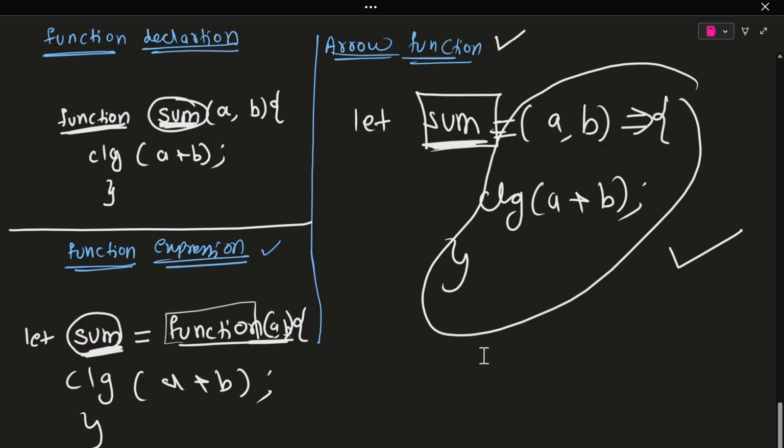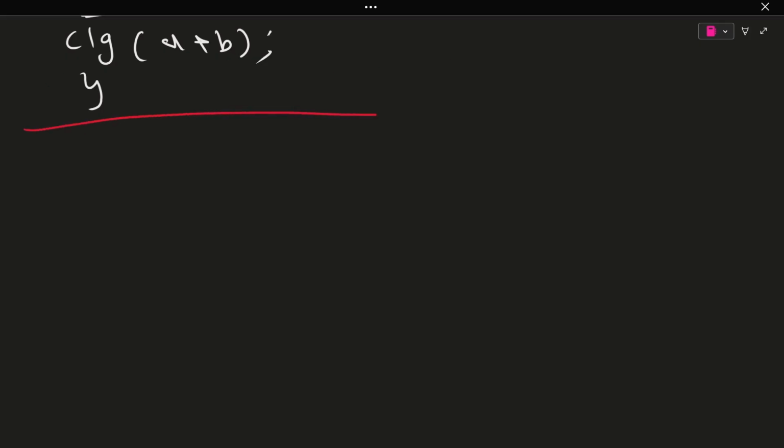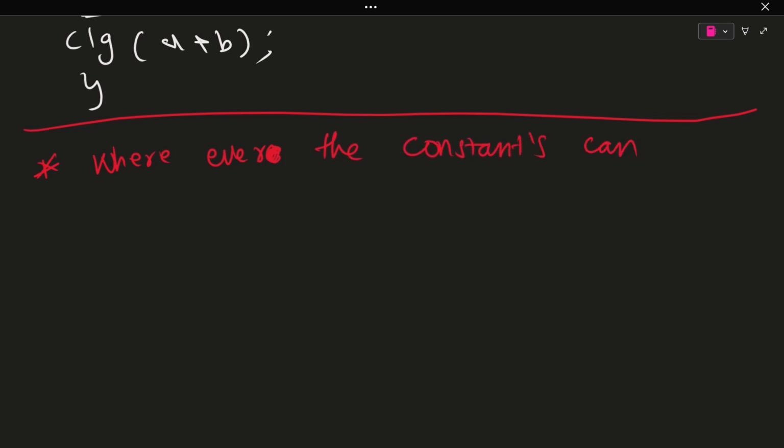So if you come back here, these are the 3 types of function declarations. I hope you got these 3. A very important point that you can write down as a note is: wherever the constants can go, there the functions can go.